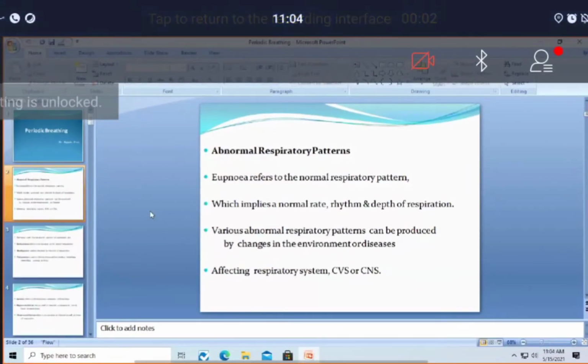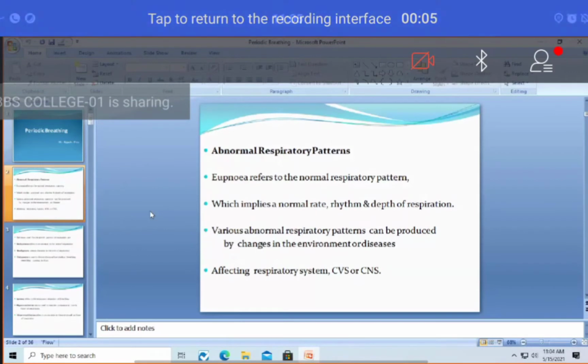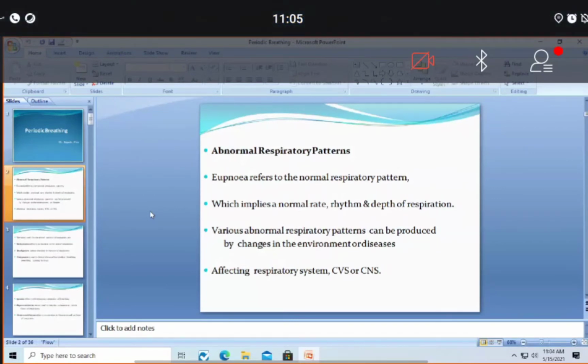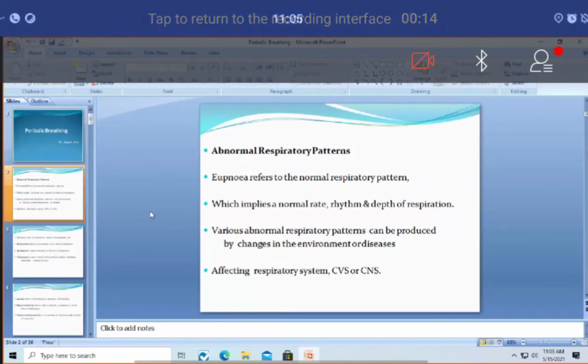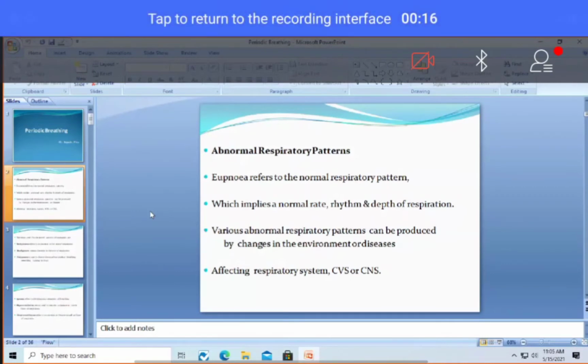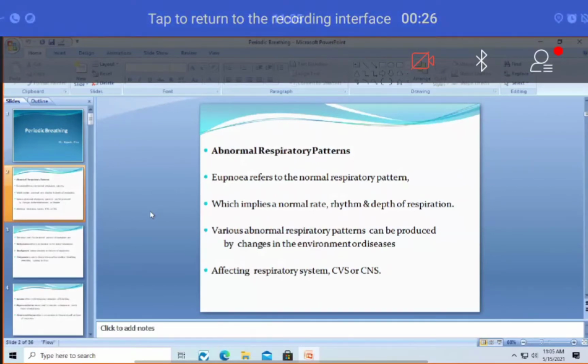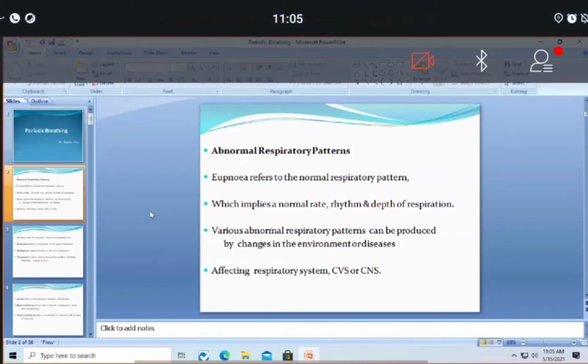and contains first inspiration followed by expiration, and this is the normal respiratory pattern, called eupnea. So the normal respiratory pattern, which is normal not only in rate, rhythm, and depth, is called eupnea. Here, the normal respiratory rate is something like 12 to 18 or 12 to 16, depending upon the book, breaths per minute, and the rhythm is regular, and the depth of respiration, as I told you, is not too shallow nor too deep.